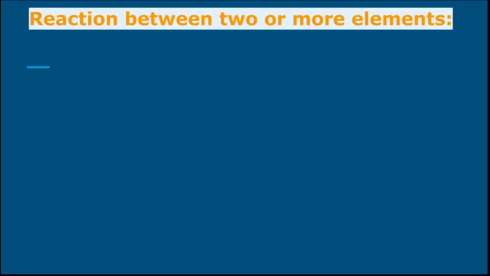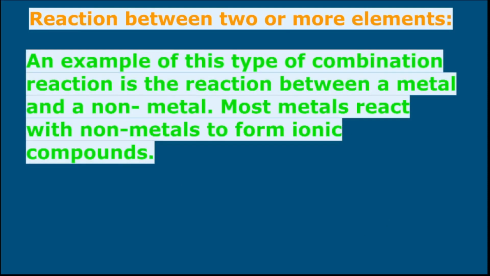First of all, let us discuss reactions between two or more elements. An example of this type of reaction is the reaction between a metal and a non-metal. Most of the metals react with the non-metals to form ionic compounds.